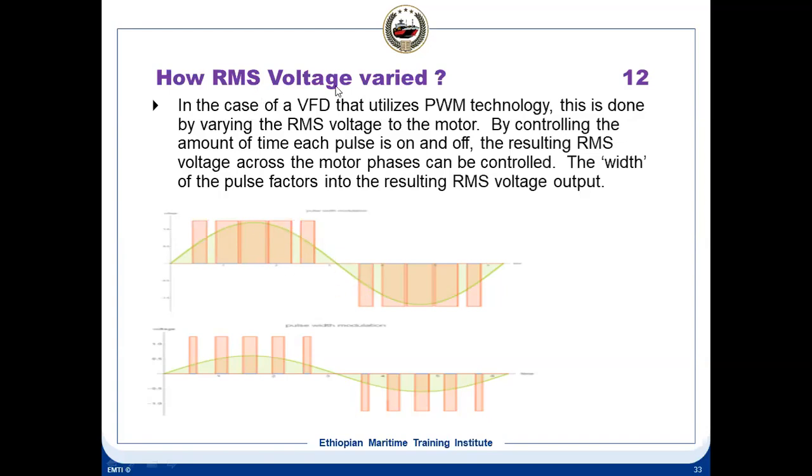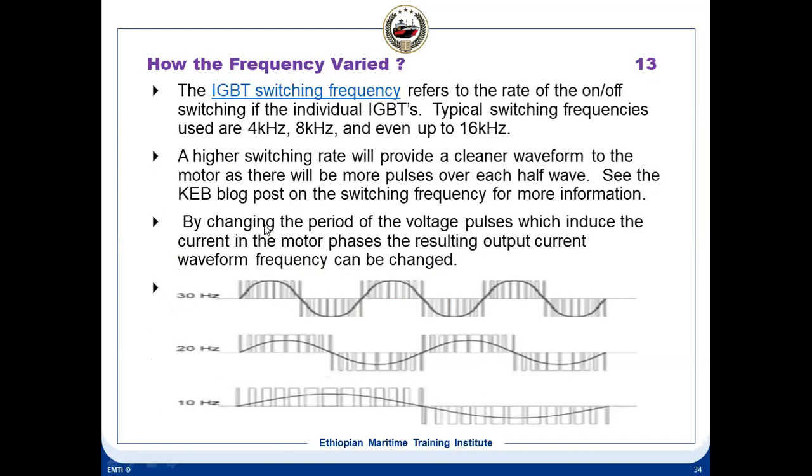So how is the RMS voltage varied? By varying the pulse width. How do you vary the pulse width? By switching on and off. If you delay the switching off, you get a higher on time. So more on time means higher pulse width.